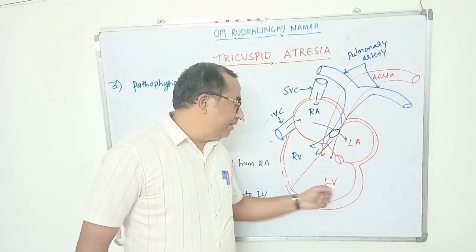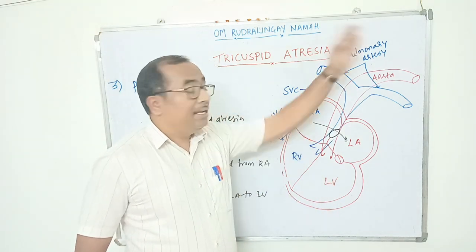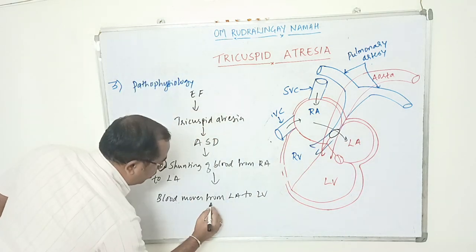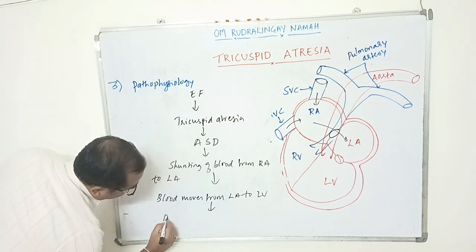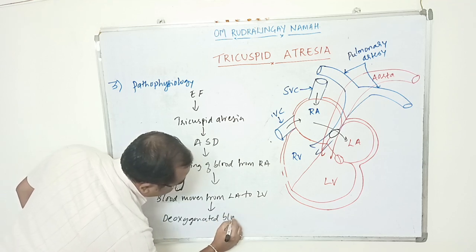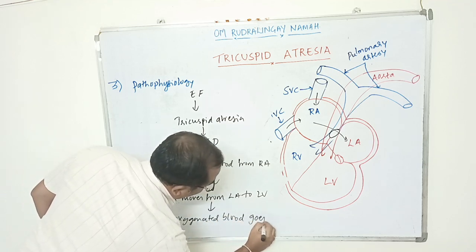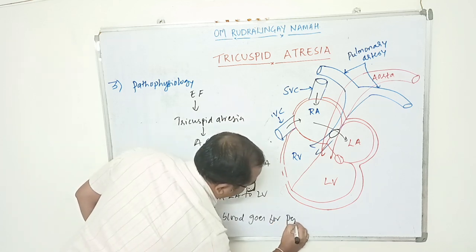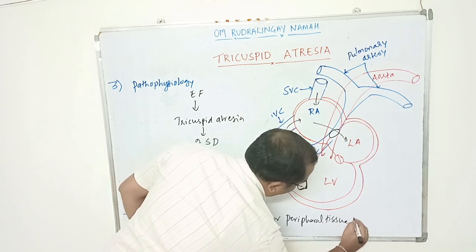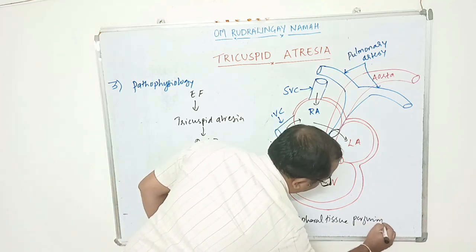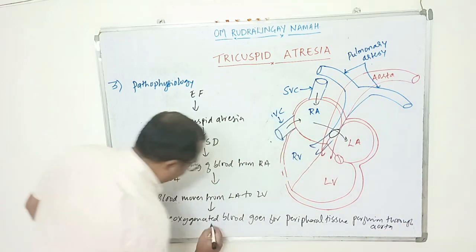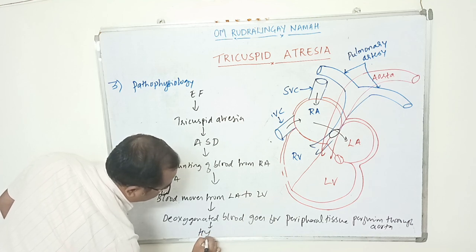Then what happens after the contraction of the left ventricle? The deoxygenated blood directly goes to the peripheral tissues through the aorta without any oxygenation. So deoxygenated blood goes for peripheral tissue perfusion through the aorta.